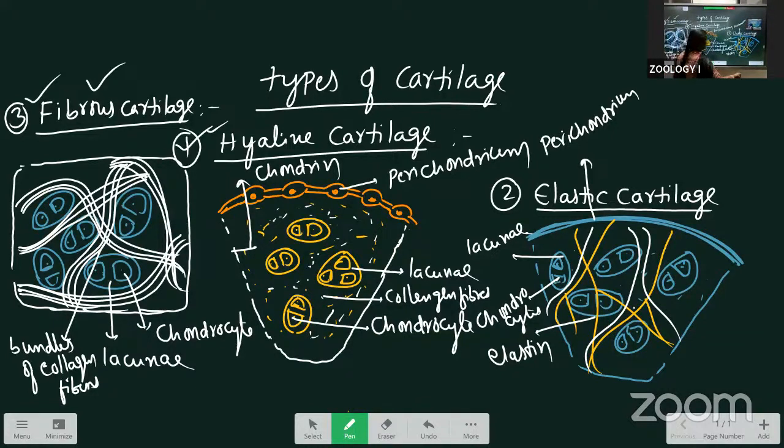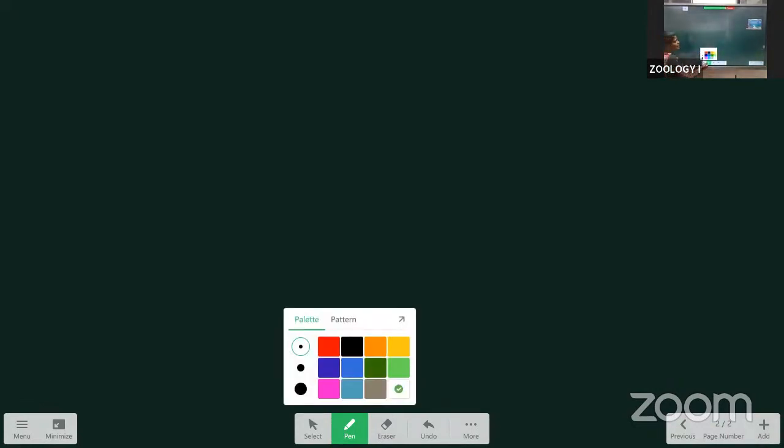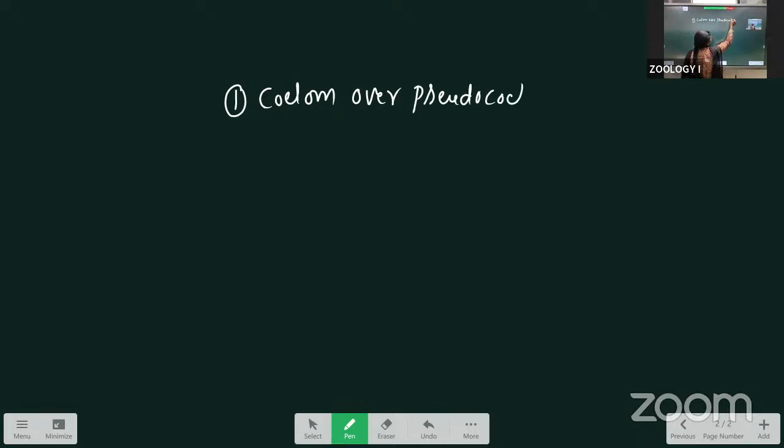Okay, from this, let me revise the SAQs that we discussed today. First one is the coelom: advantages of coelom over pseudocoelom. Here, what are the advantages we discussed?